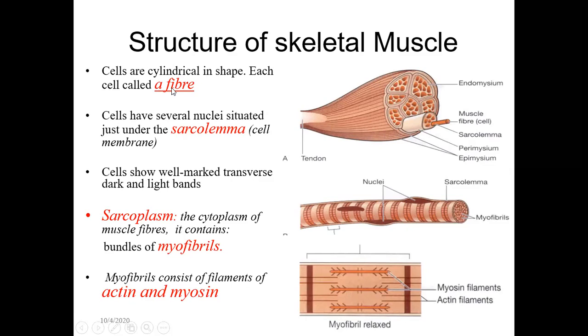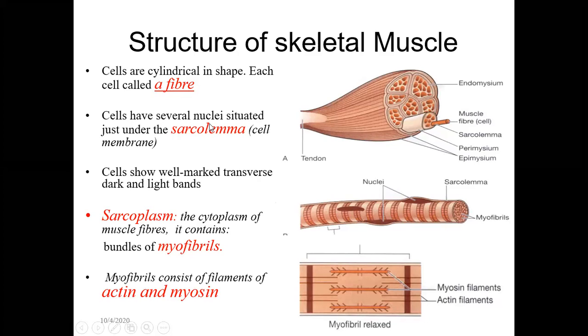They are not rounded like a typical cell, but are long, cylindrical structures. Each cell is called a fiber because it is a long, fiber-like structure. They don't look like a cell, so they are called muscle fibers.